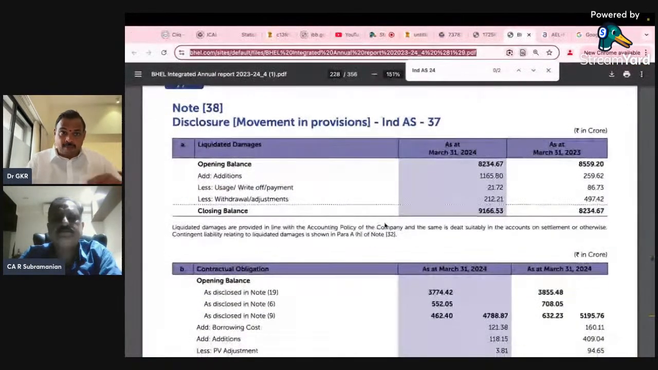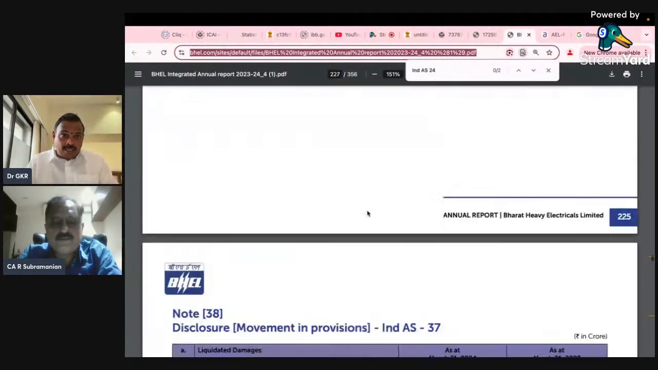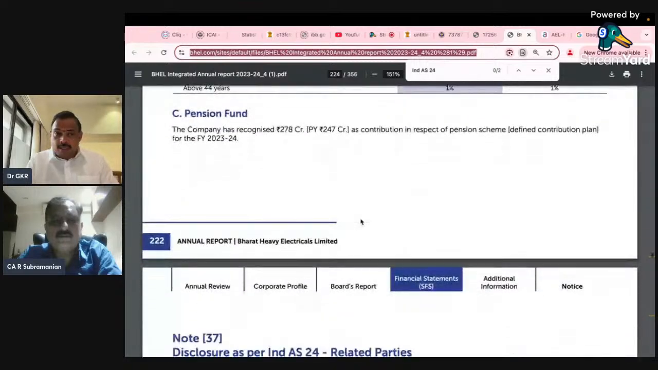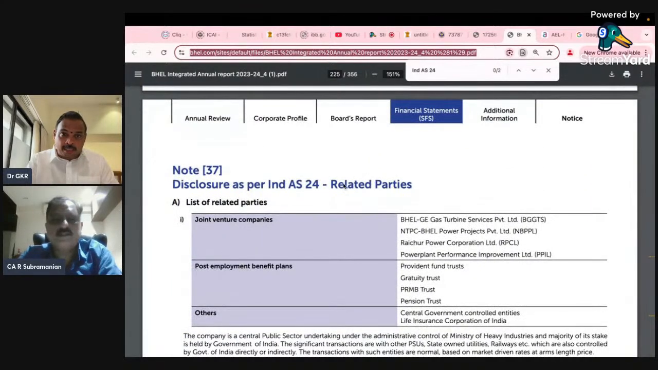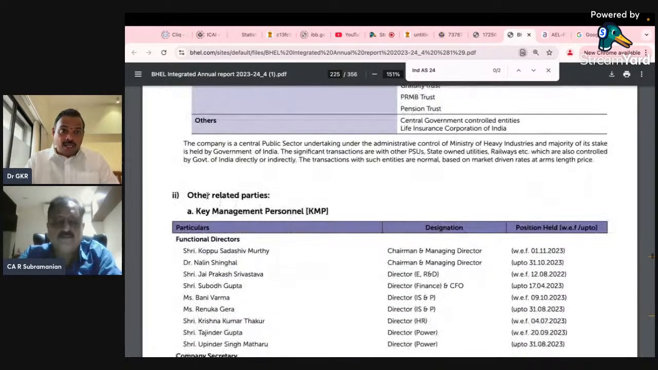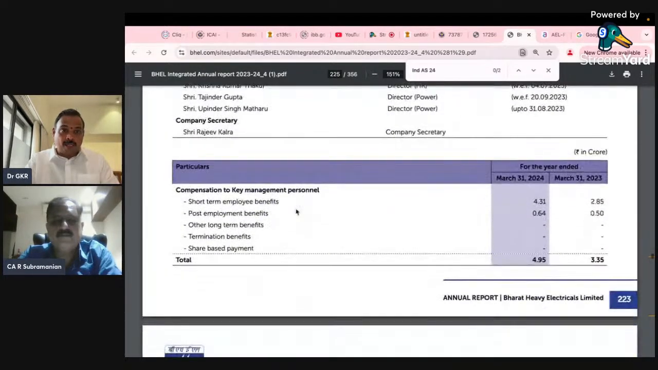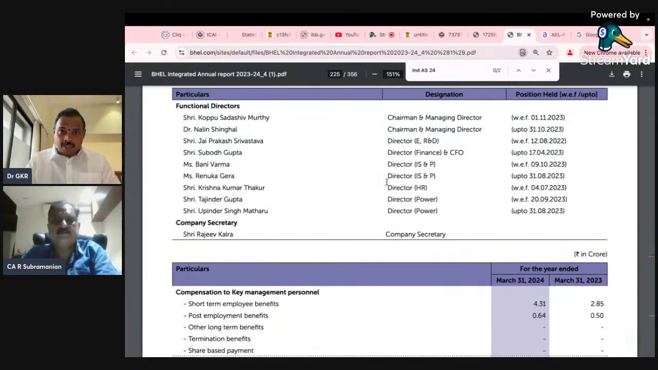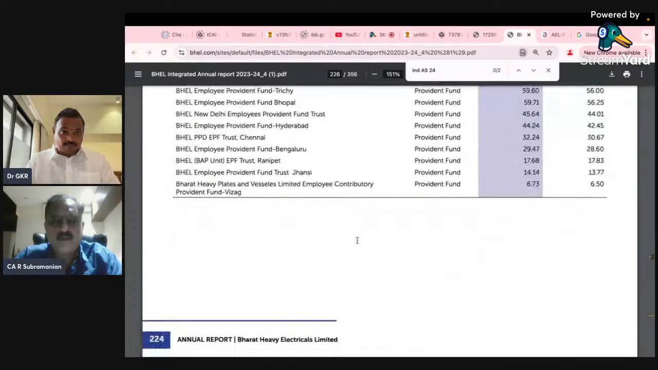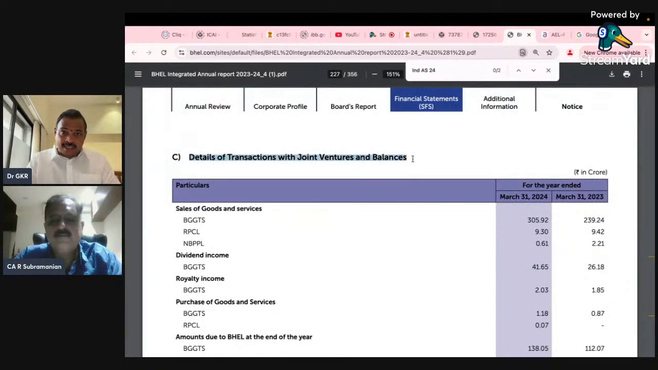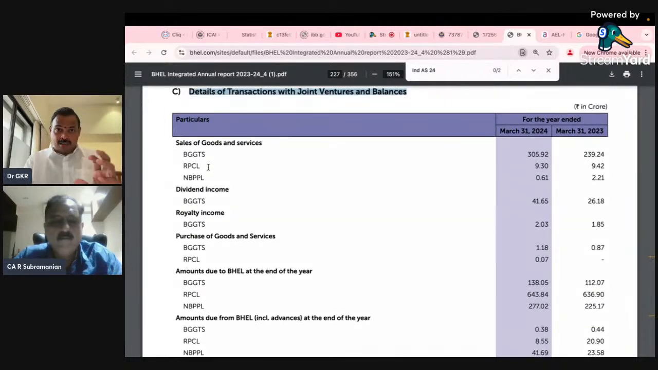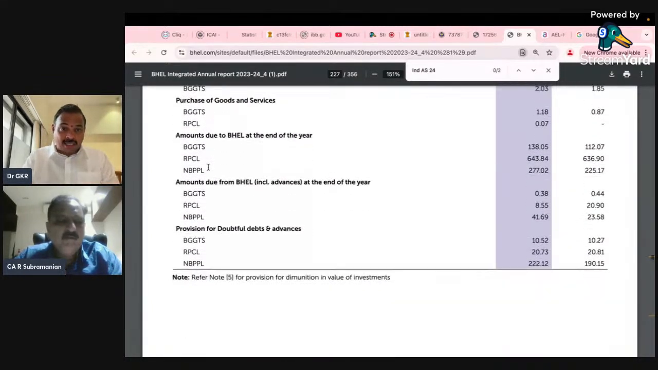Now come to BHEL. This is BHEL, and I want to show you the various transactions. Please look at this disclosure as per Ind AS 24, related parties. The list of related parties: JV and other related parties, and KMP, who are the chairman, managing director, directors or company secretary. Now come to transactions with them, and details of transactions with JV and balances. Please look at this. I'll come to this breakup later, because of how you will give this transaction.